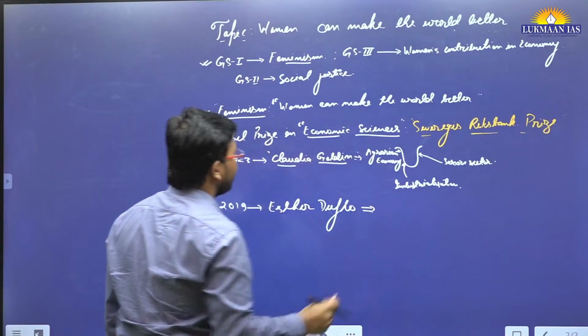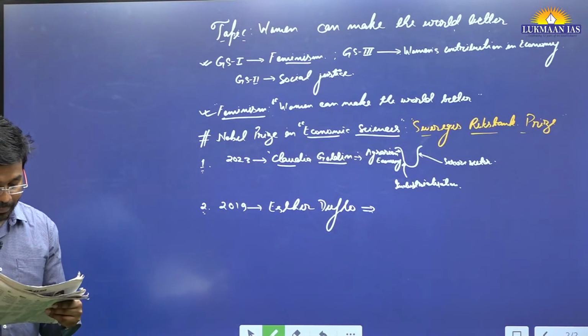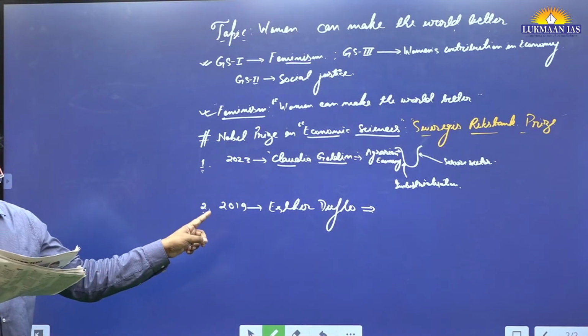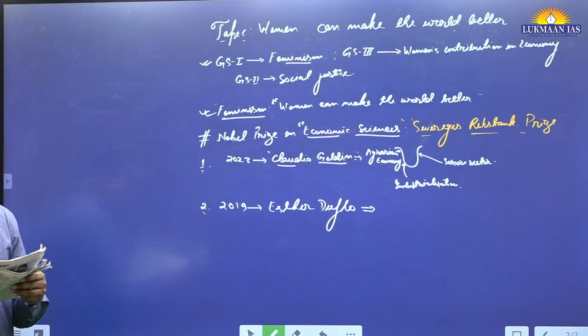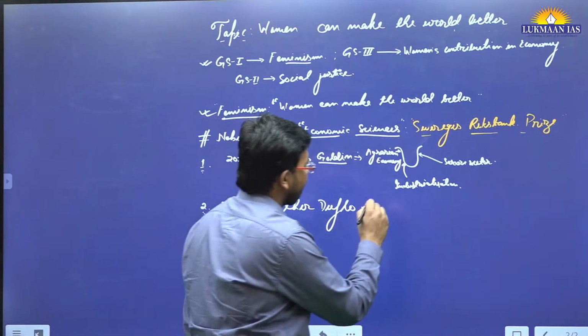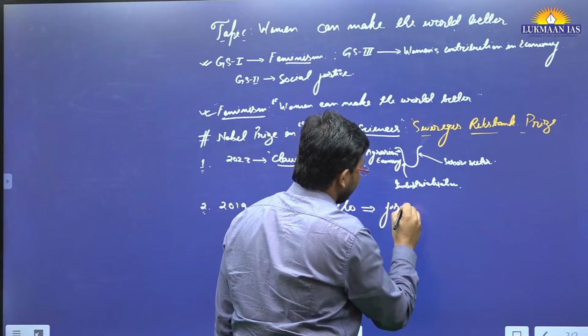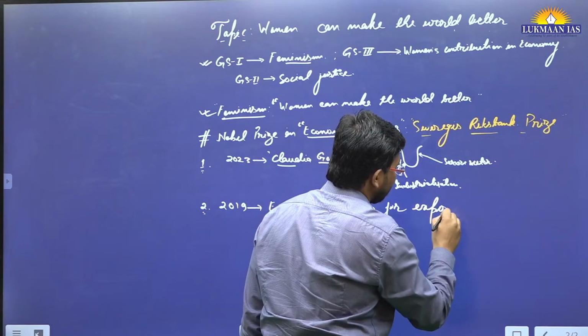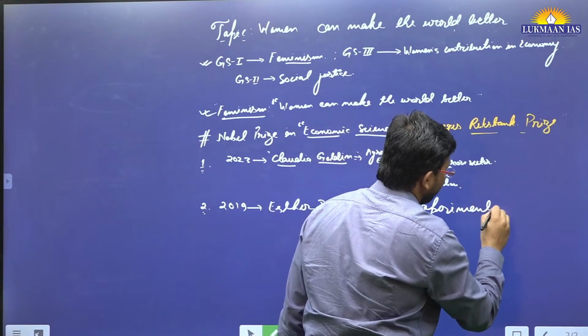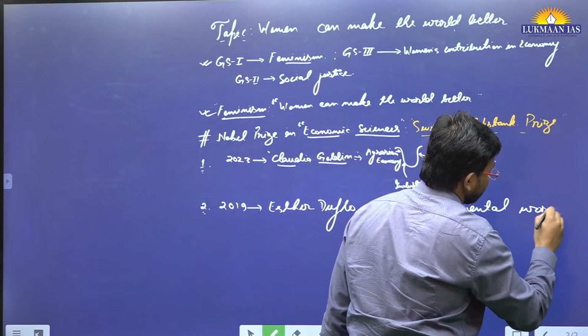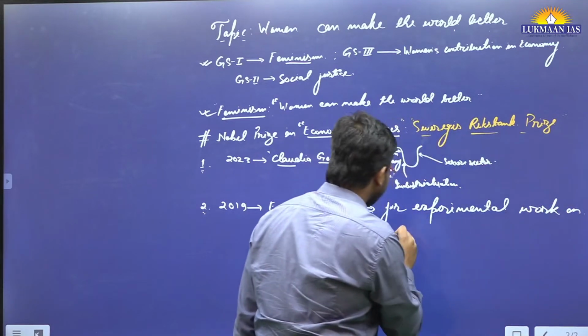This particular woman was awarded the Nobel Prize in Economic Sciences in 2019 for her experimental work on alleviating global poverty.